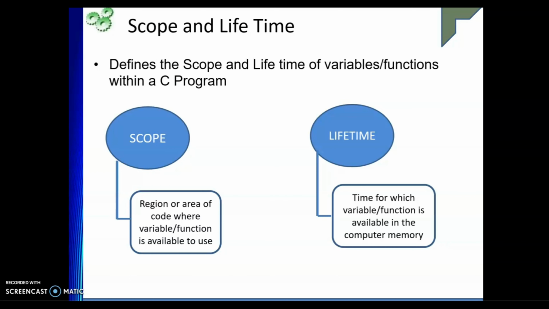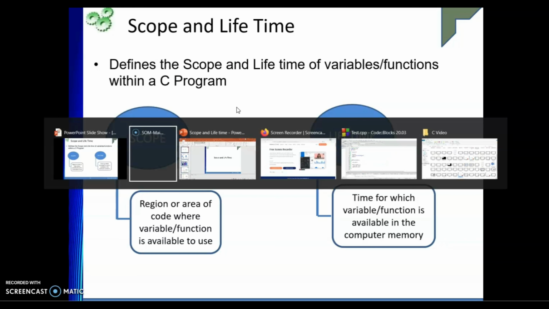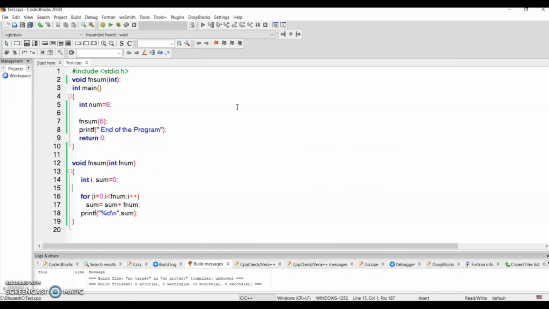Lifetime talks about the time for which this variable or function is stored in the computer memory. To make you understand, let us go to this particular program.